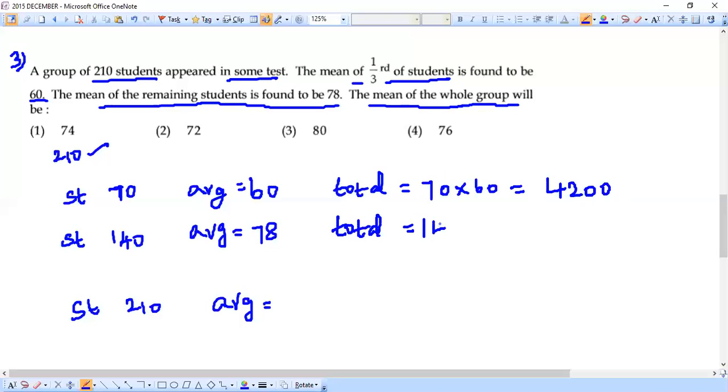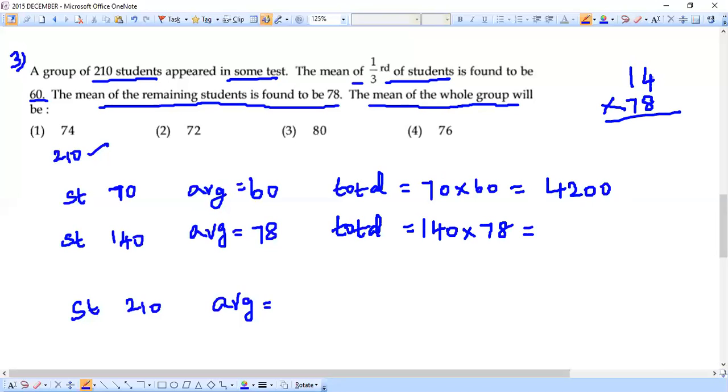So next one here, what would be the total? For 140 students, the average is 78. So 140 into 78 we are supposed to do. Let's do it very carefully. First, we will try to do 14 into 78, because that would itself give the answer. So 14 into 78, we'll try to do this calculation first.